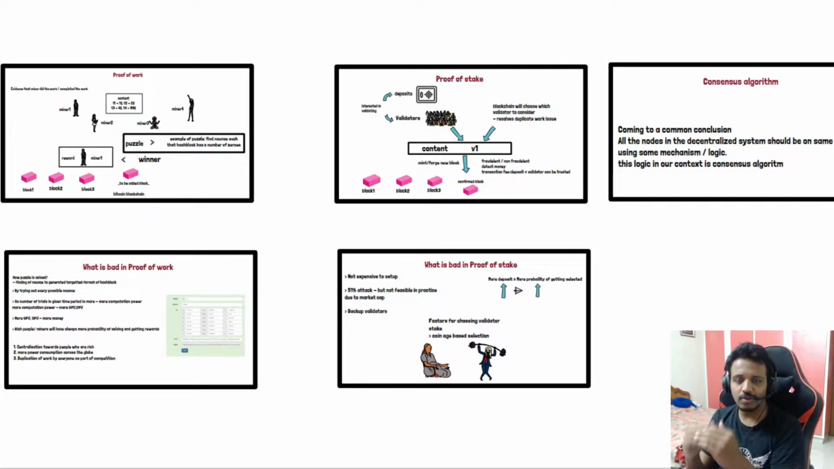But finally we are going to end up with what is bad in the proof of work and why we need to move on to the next type of algorithm, or the second category, or other types of consensus algorithm. So there we are going to look into proof of stake. Once we understand the complete picture around proof of stake, we are going to look into what is bad or what is the loophole in the proof of stake. So basically, by the end of this demonstration, you'll get to know consensus algorithm, proof of work, proof of stake,